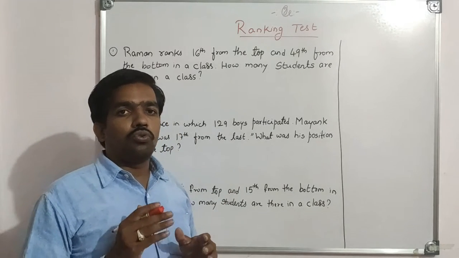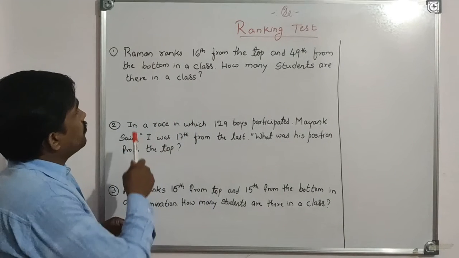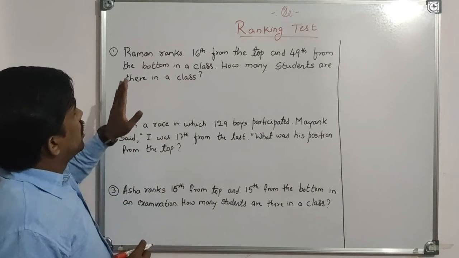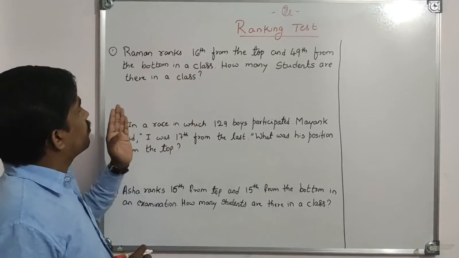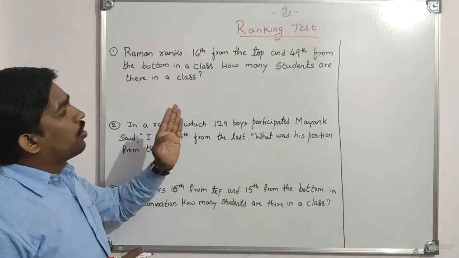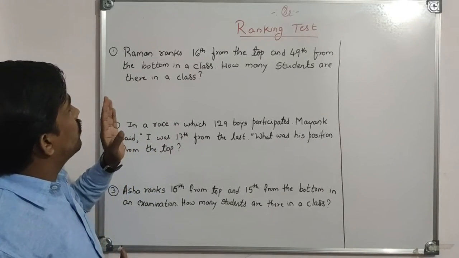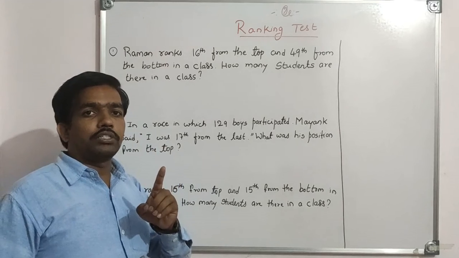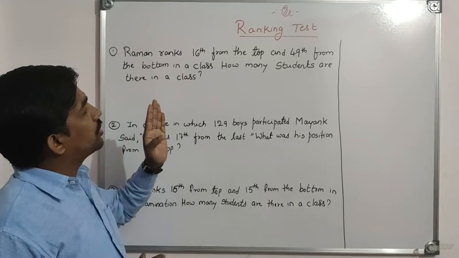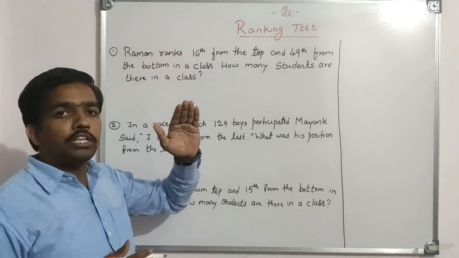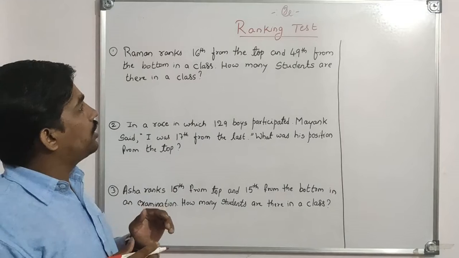We will see how the questions are framed in this chapter. First question is, Raman ranks 16th from the top and 49th from the bottom in a class. How many students are there in a class? So here we are talking about only one person, that is Raman, and that person's position we are telling from the top as well as from the bottom. Okay, so let us see how to answer it.